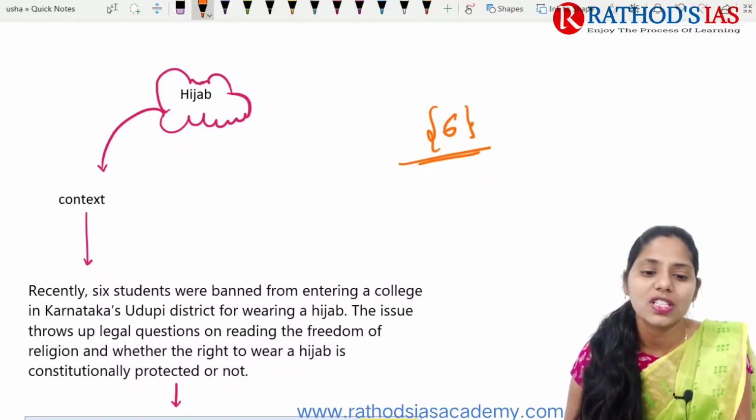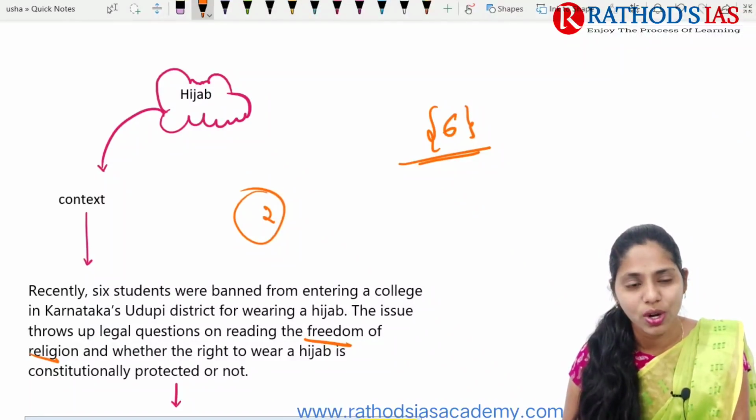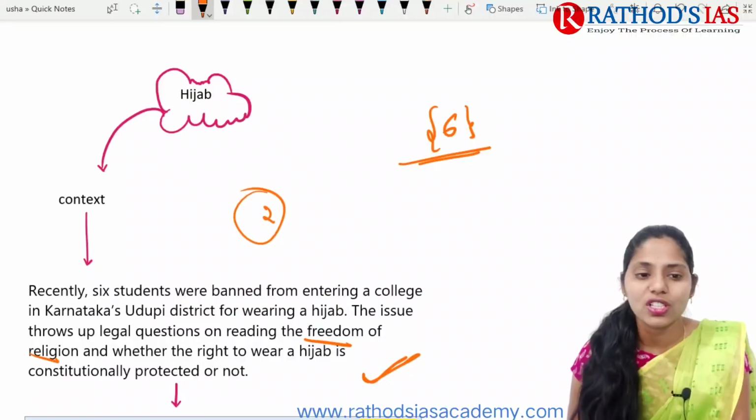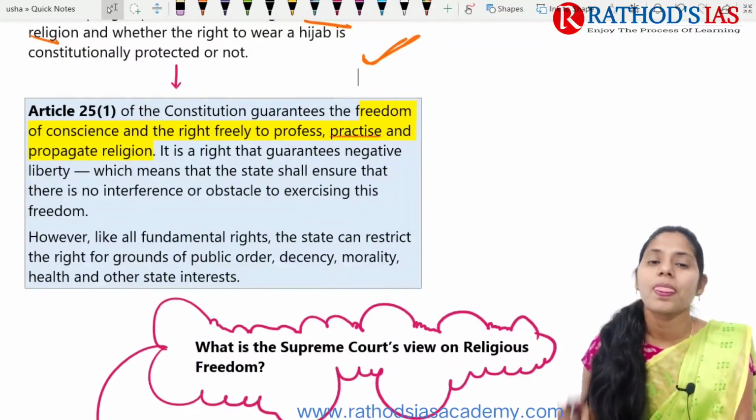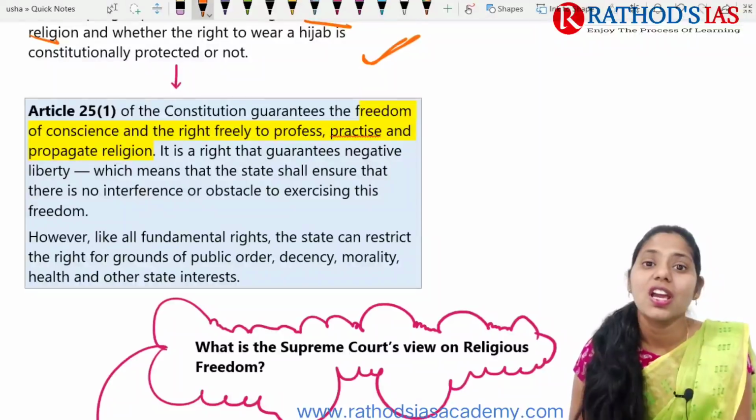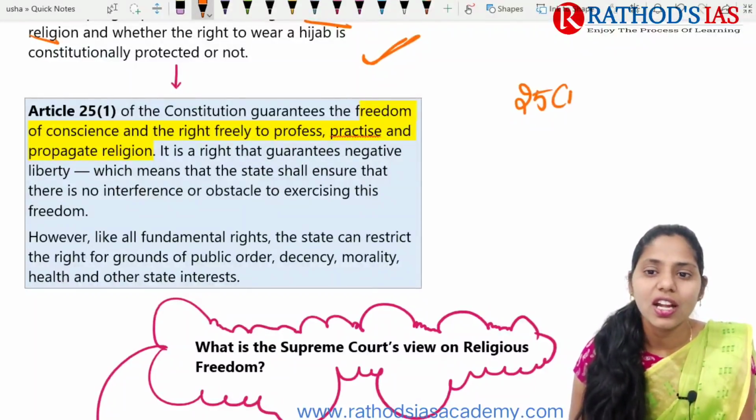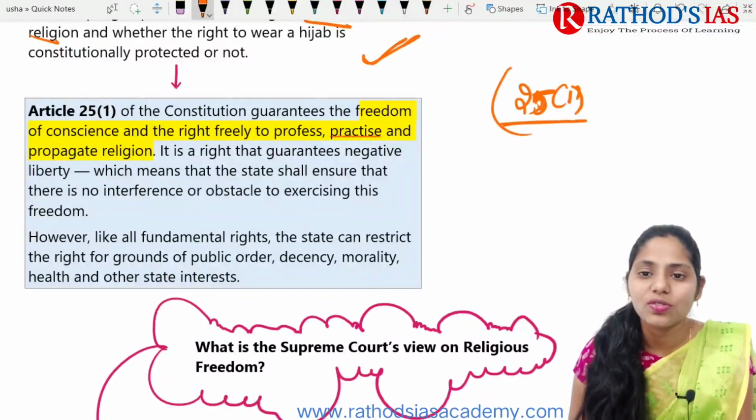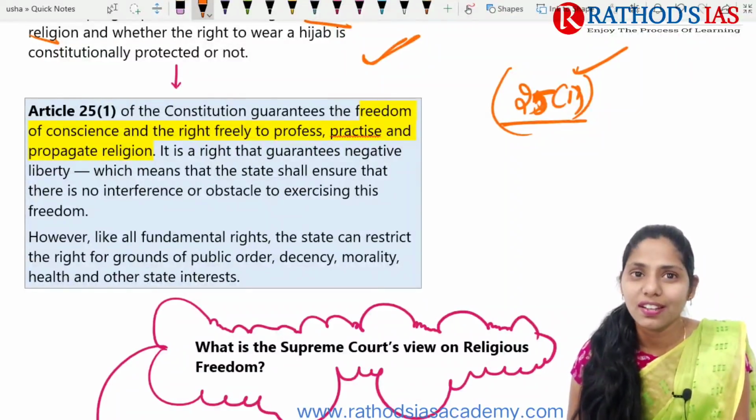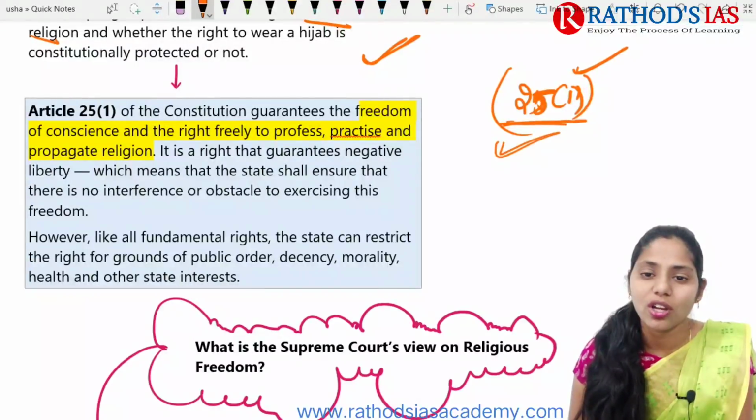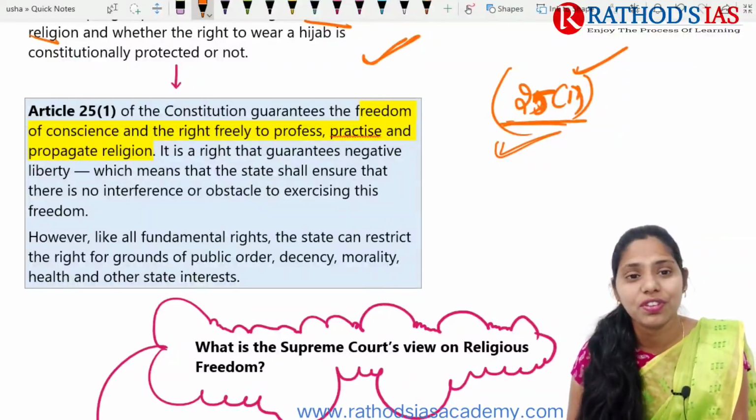So the first question is regarding freedom of religion, whether freedom of religion is present or not. The second one is whether wearing of this hijab is constitutionally protected or not. These are the 2 important questions raised because of this context. If we talk about constitutional provisions in our Indian Constitution, Article 25(1) mainly talks about freedom of conscience, and the freedom to profess, practise and propagate religion. This is the article which talks about the right to religious freedom.